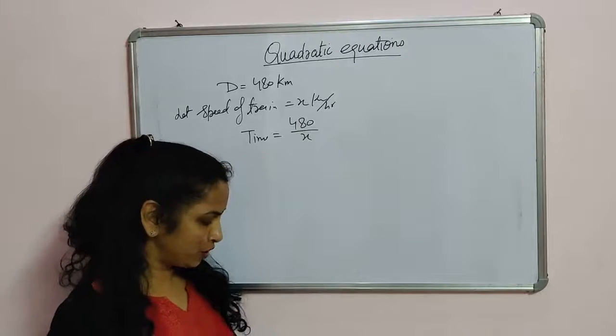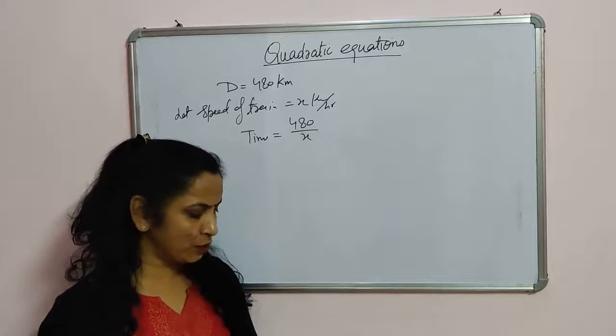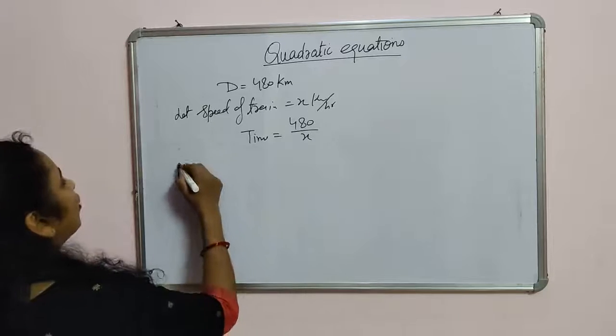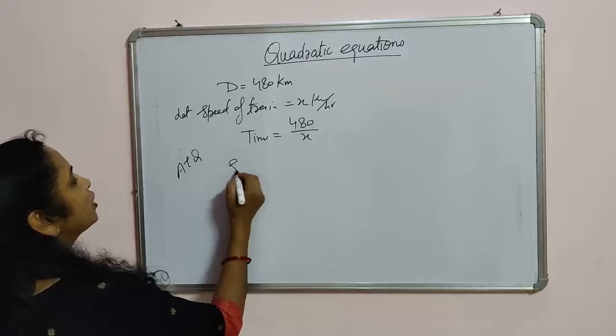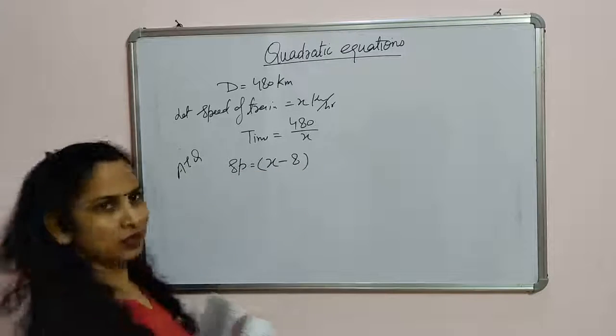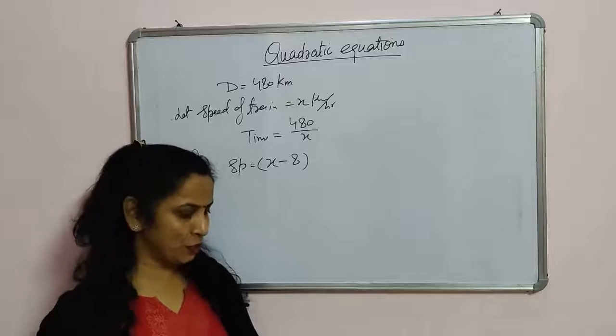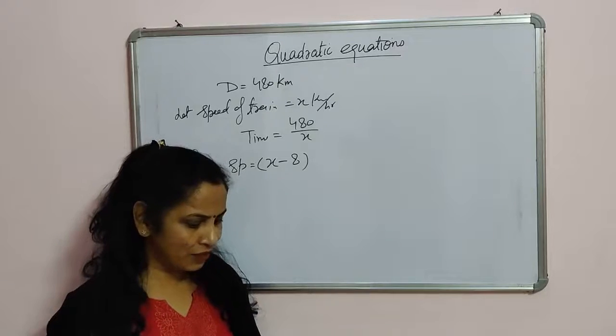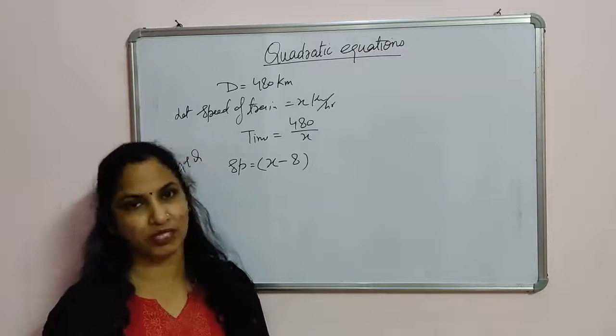Now according to the question, the speed is 8 km per hour less. So now the speed of the train is x minus 8. The speed is decreased by 8 km per hour, so it would have taken 3 hours more to cover the same distance.